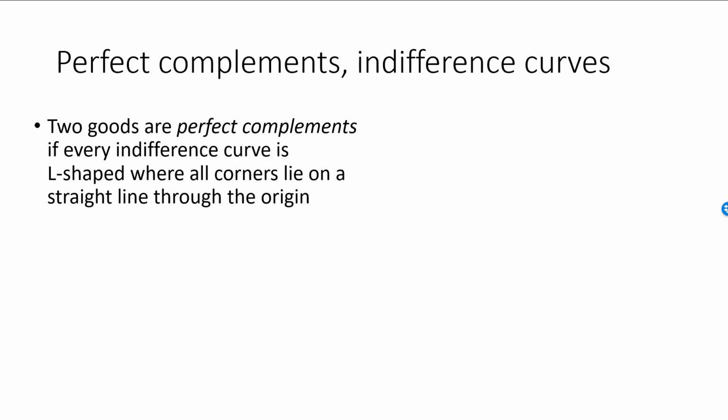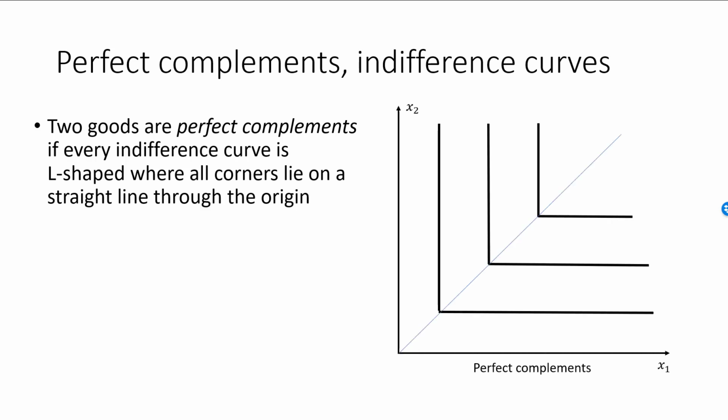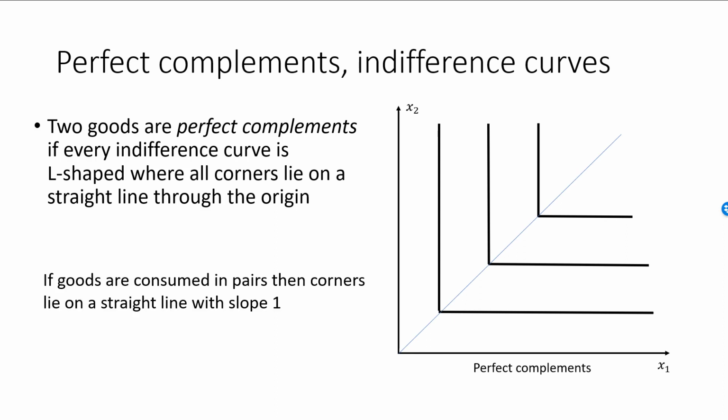Two goods are perfect complements if and only if every indifference curve is L-shaped and all corners line up on a straight line through the origin. If the goods are only consumed in pairs, such as a left shoe and a right shoe, then the slope of this straight line will be equal to 1. If for every unit consumed of good 1, I consume 2 units of good 2, then the slope is equal to 2, and so on. In most cases, our goods will be in between perfect substitutes with straight indifference curves and perfect complements with L-shaped indifference curves.